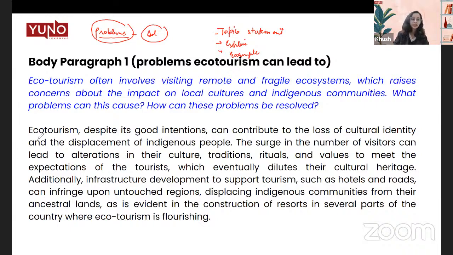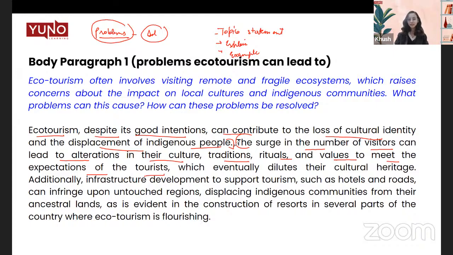So number one, ecotourism, despite its good intentions, can contribute to the loss of cultural identity and displacement of indigenous people. So this gives me the idea that in this paragraph, we're only going to talk about these two factors, which are the problems that are associated with ecotourism. The surge in number of visitors can lead to alterations in their culture, traditions, rituals, and values to meet the expectations of the tourists, which eventually dilutes their cultural heritage.